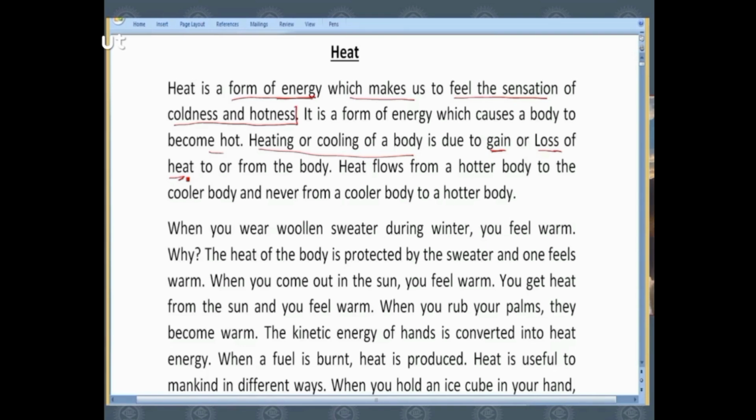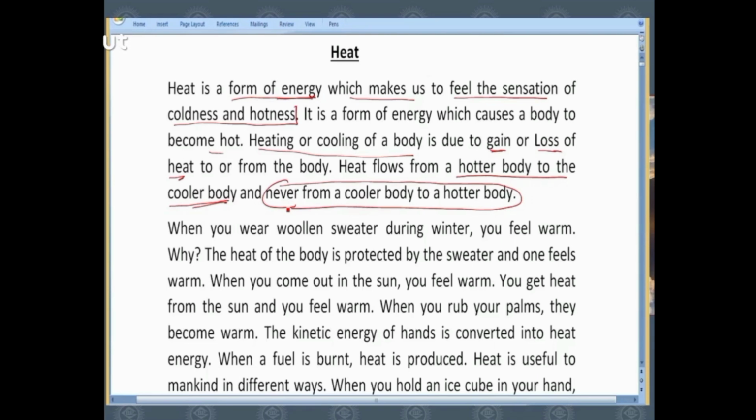On the other hand, just the opposite happens when we keep any colder thing. For example, I keep cold coffee, or ice cream, or ice for that matter. After some time we see that the cold coffee, that icy chilled water, that cold water, becomes warm. So, there has been a transfer of heat energy, and this transfer always takes place from a hotter body to a cooler body, and never from a cooler body to a hotter body.